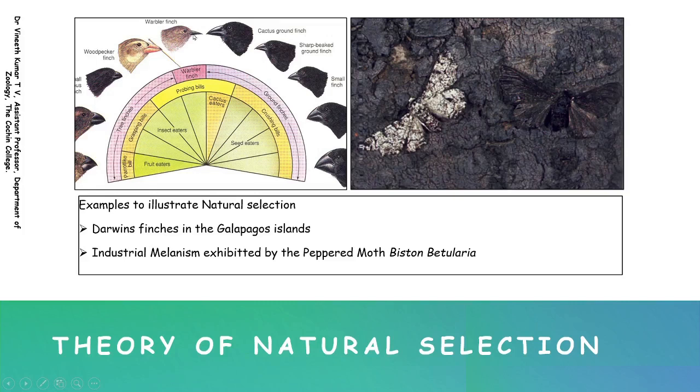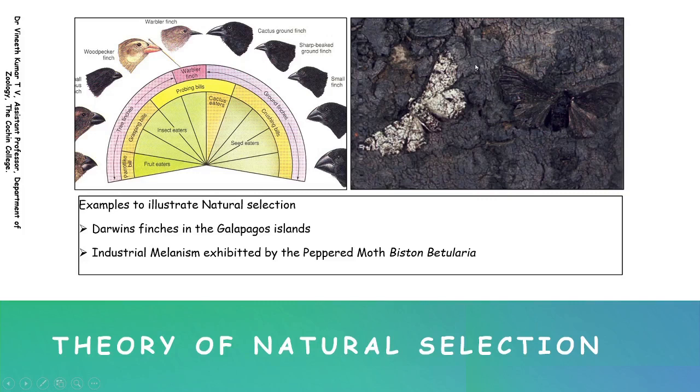So the same is the case with this. Another evidence of natural selection happening in the environment is industrial melanism exhibited by the peppered moth, called Biston betularia. So this is the example, and it is related to the industrial revolution. Before the industrial revolution, the moth was this. Okay, you can see this, the bark of the tree.